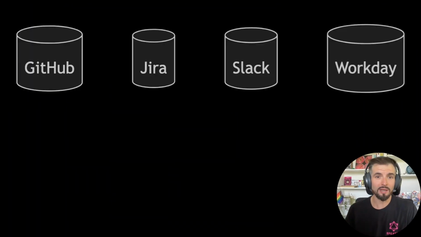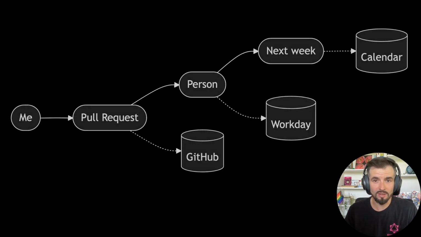Now, none of those steps are individually that complicated. The difficulty is in the fact that they span several systems and still have to compose into one question. And that's why I don't think a context graph can just be a catalog of applications or a searchable index of documents. Knowing that GitHub, Jira, Slack, and Workday exist is not enough. The graph has to understand the things inside those systems and the relationships between them.